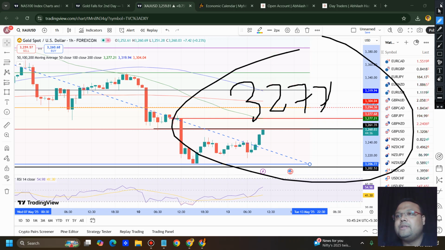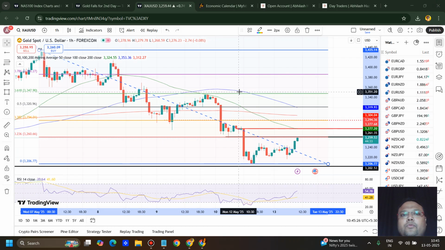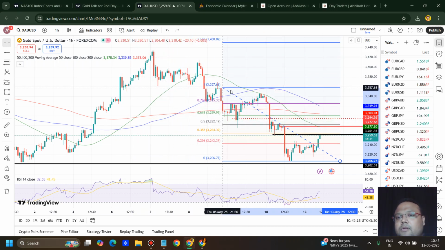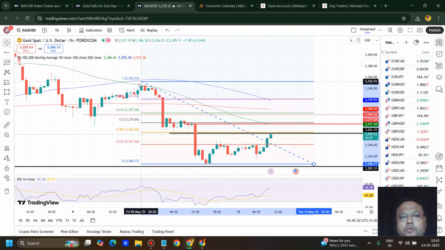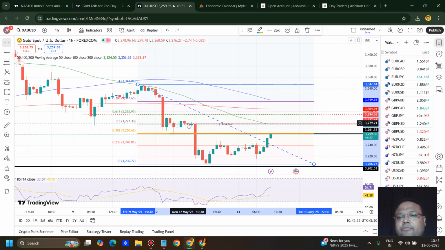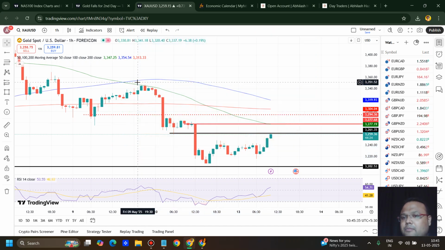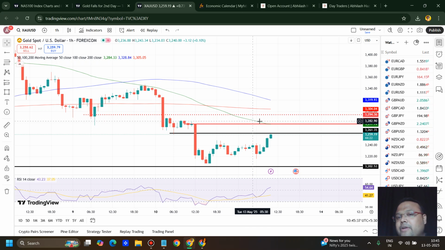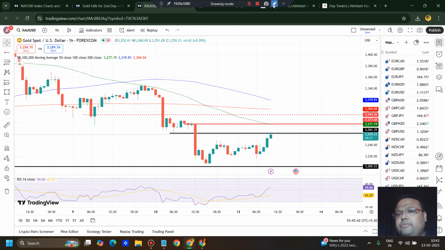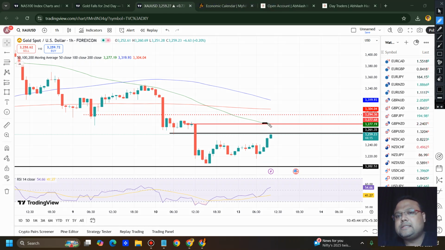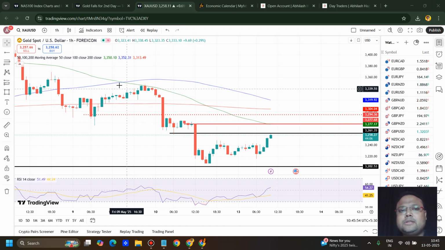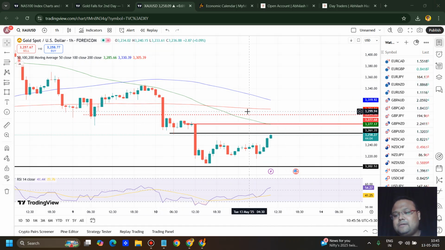3277 area. Why 3277 we are considering? For that we need to move the FIBO. You can see that when we have changed the starting point of the FIBO, we have FIBO 50% retracement level. But most importantly, we have the 50 moving average. Later on, for example, during the European session, US session, if you see that this 50 moving average is around 3265, 3270, there also you can look for a sell position, because it's a dynamic resistance.